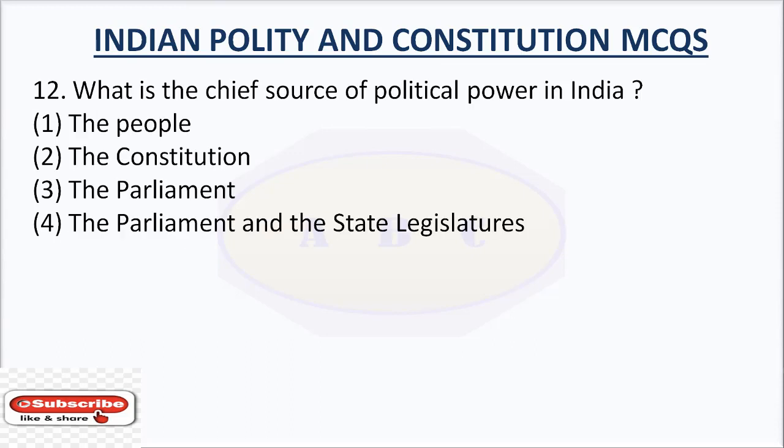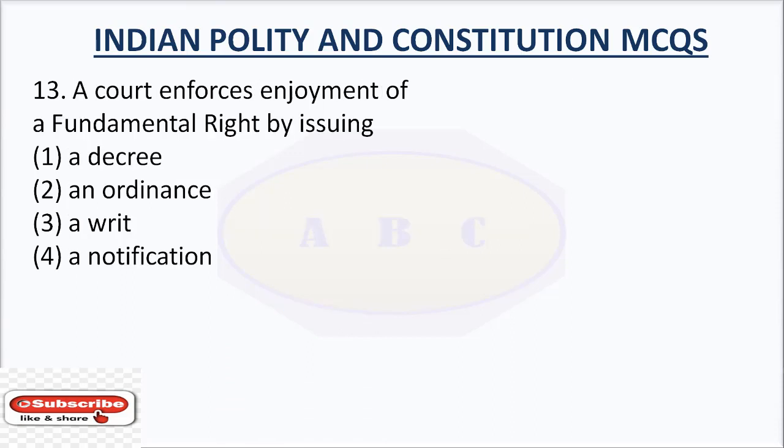Question number 12. What is the chief source of political power in India? The right answer is the people. Question number 13. A court enforces enjoyment of a fundamental right by issuing.